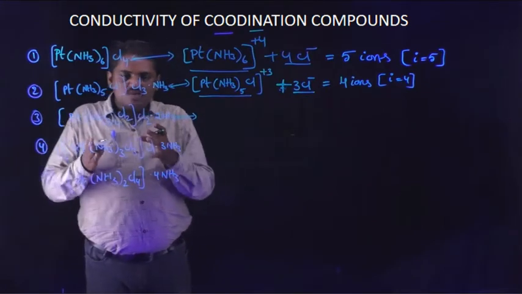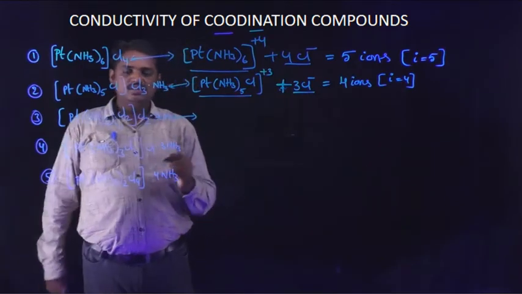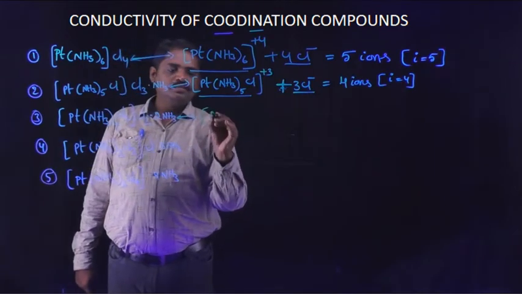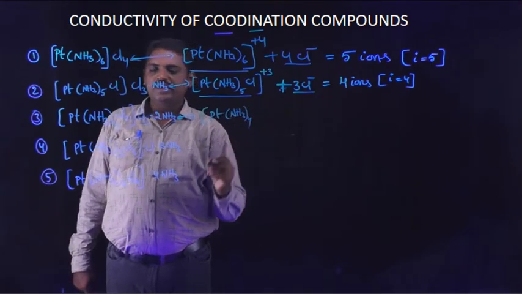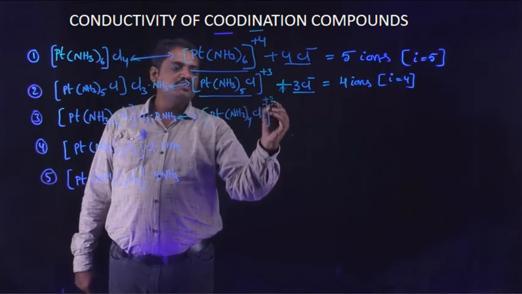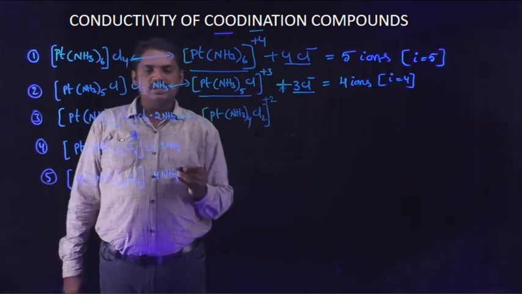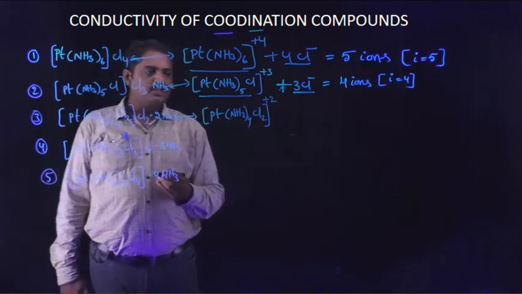So this coordination compound is dissociated. Platinum is coordinated with 4 ammonia ligands and 2 chlorine atoms. Platinum plus 4, 2 Cl minus 2, plus 4 minus 2. The net charge is equal to plus 2.